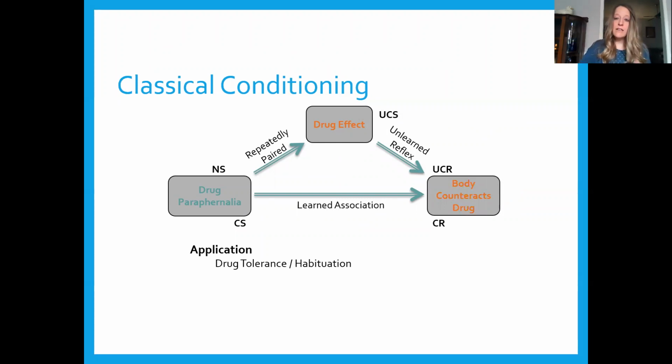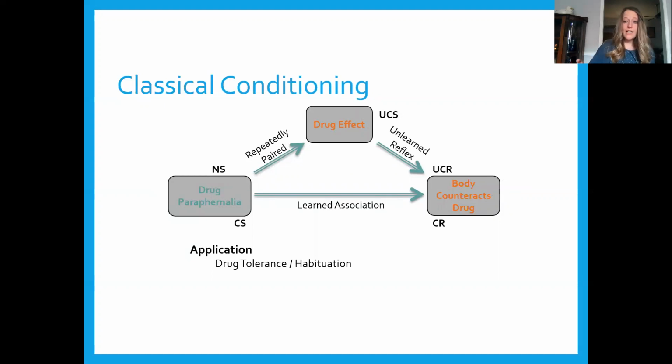For example, if the drug is a stimulant, the body may lower arousal levels to compensate for the stimulating effects of the drug. This can help to explain drug habituation or tolerance, the tendency for habitual drug users to have a blunted response to the drug.